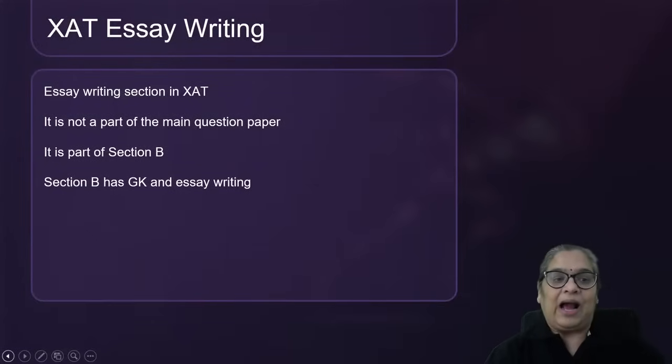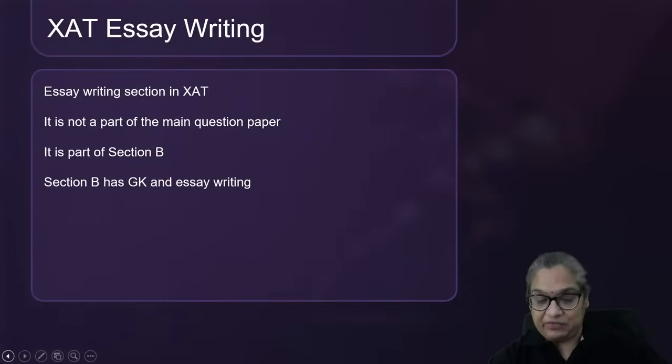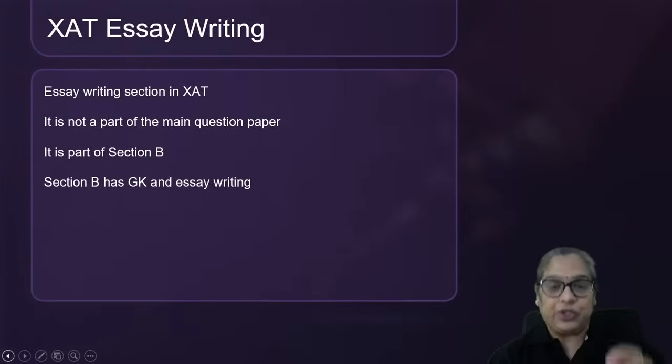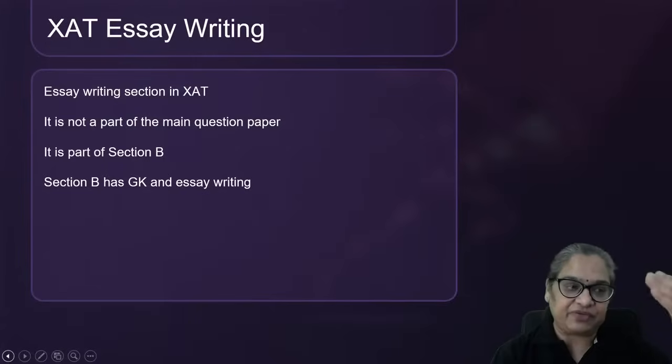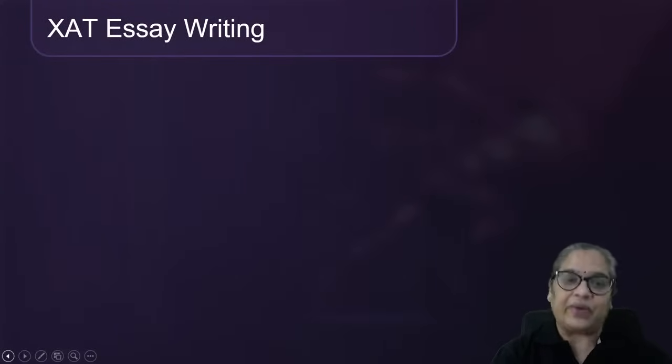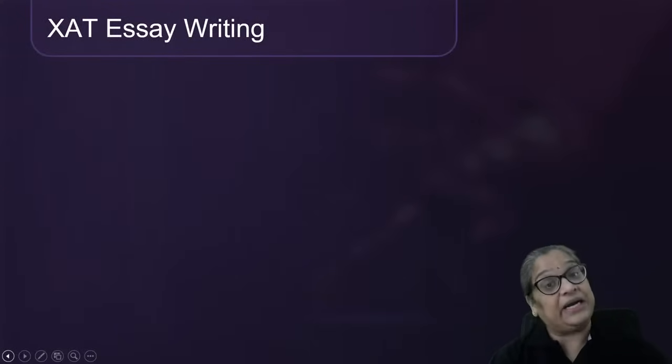All right. So basically, remember, it's not a part of the main question paper. The 180 minutes for the main question paper are only for VALR, Quant, and whatever other sections. GK and essay writing is part of the second section. Hello, Abhishek. All right, you get a gap of 5 minutes where you test your keyboard. All the keys are working, and then you start the essay writing section, which is GK and essay writing. So there is no tension in a way because your test is almost done, already done.